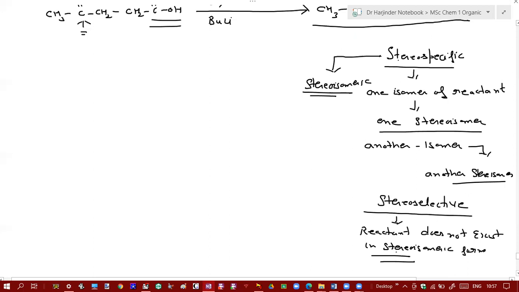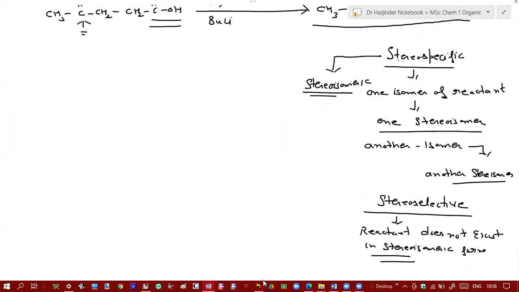So how does stereoselectivity arise in this kind of reaction? It arises from the mechanism. Your reactant is only one reactant, but the mechanism may be different, which gives rise to two different isomers. So that will be stereoselective, in which the selectivity arises from the mechanism of the reaction. While in a stereospecific reaction, the specificity arises from the starting isomer of the reactant molecule.